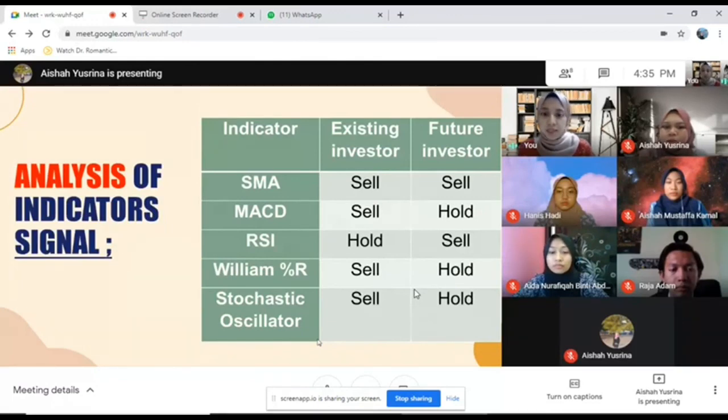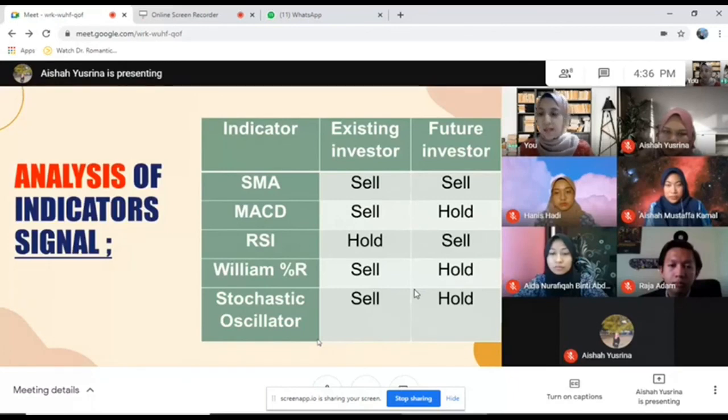MACD is sell for existing investors and hold for future investors. The RSI is hold for existing investors but sell for future investors. Williams %R is sell for existing investors and hold for future investors. Lastly, stochastic is sell for existing investors but hold for future investors.